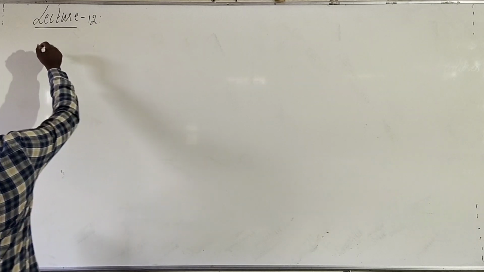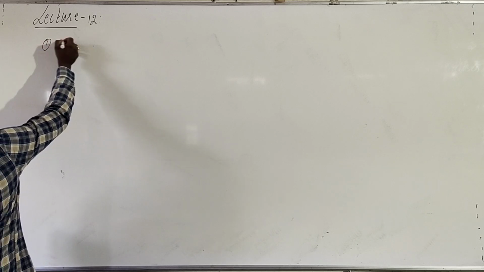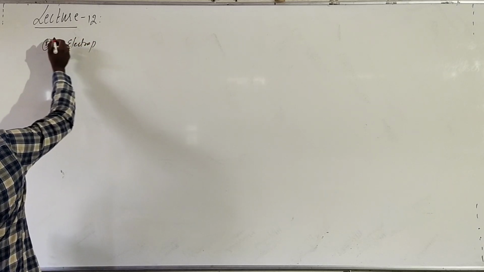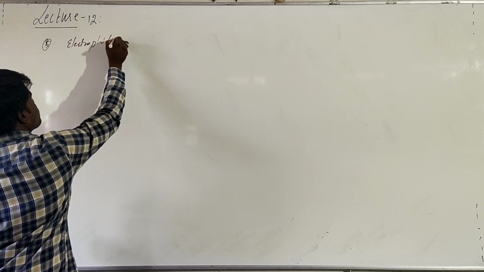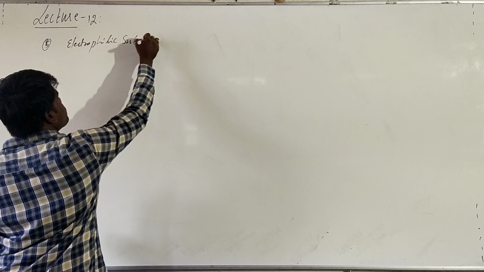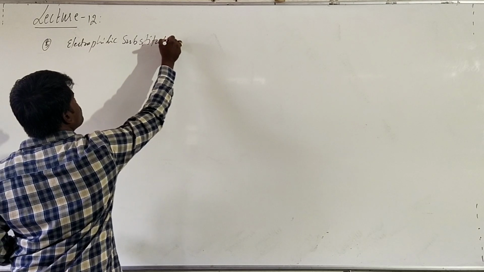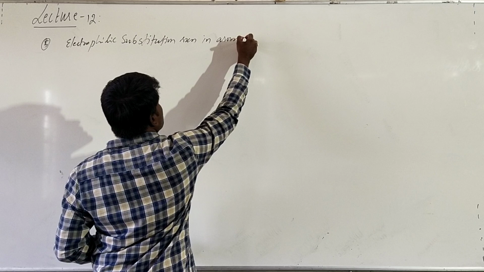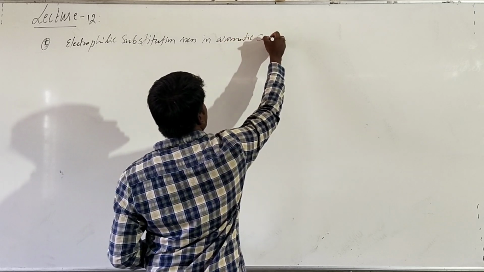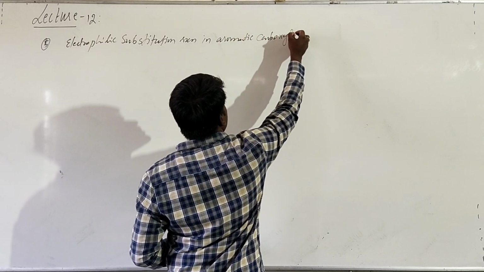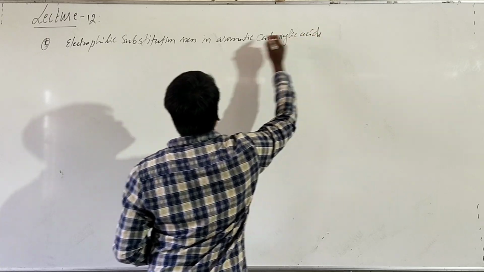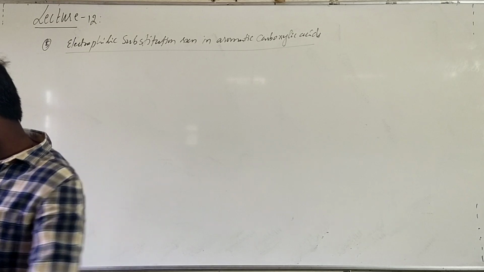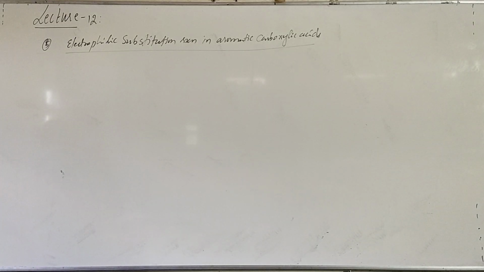There is another reaction called electrophilic substitution reactions in aromatic carboxylic acids. Basically, we are going to discuss some electrophilic substitution reactions.